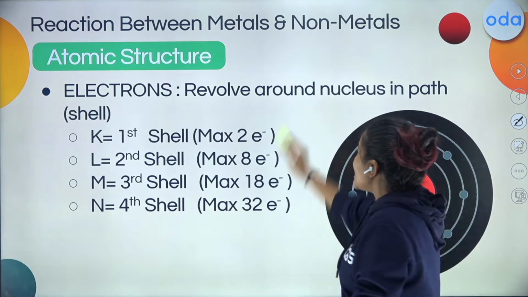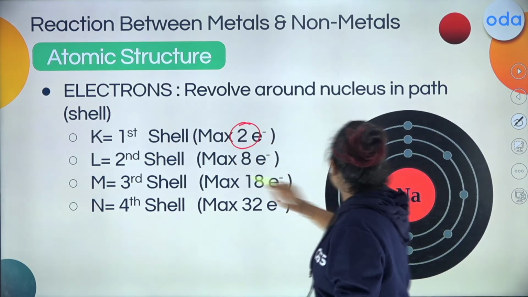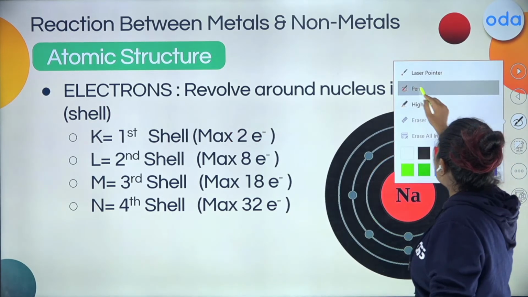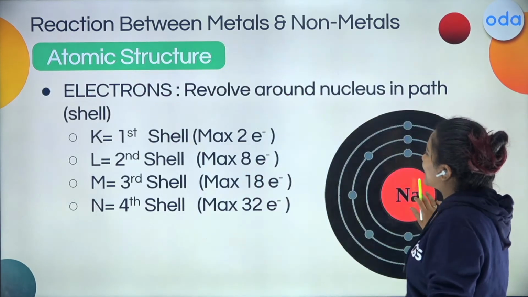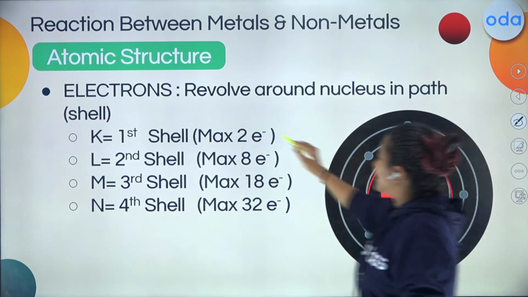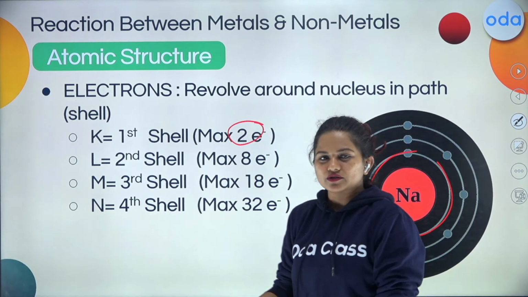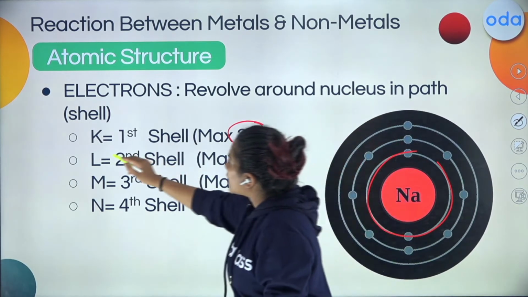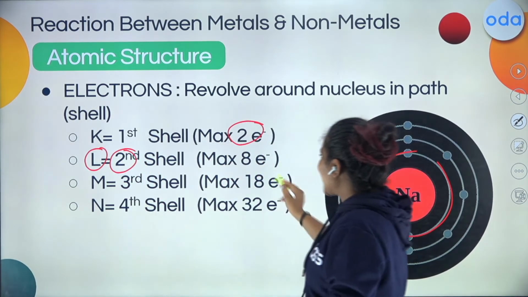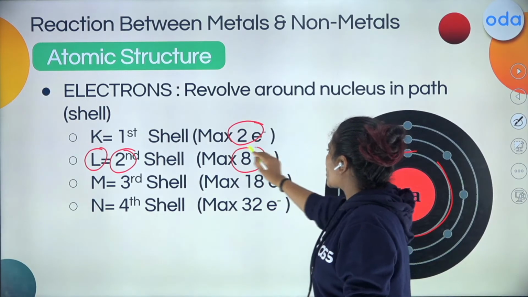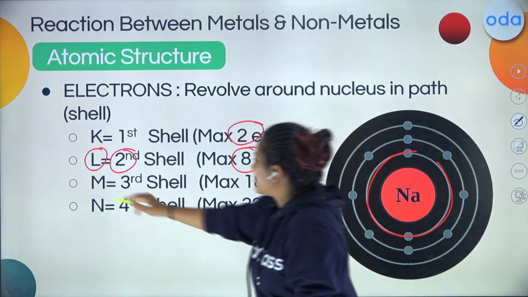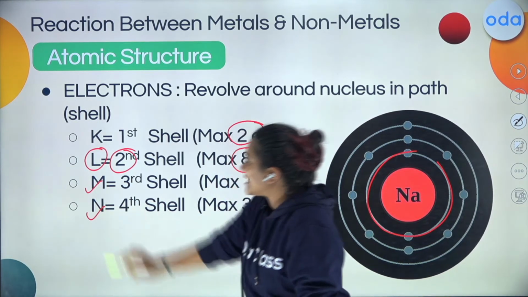Now do remember that your first shell, the first orbit where the electrons revolve, or you can say the nearest orbit, has the capacity to accommodate a maximum of 2 electrons. While the L shell, which is your second shell, has the capacity to occupy a maximum of 8 electrons. Correct? Similarly, we have the M shell and N shell as well.